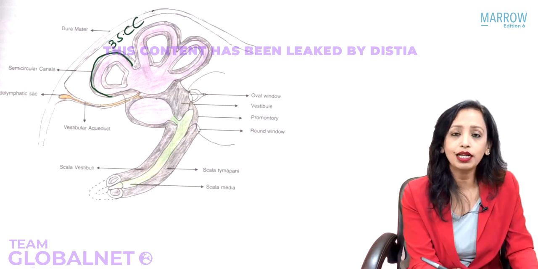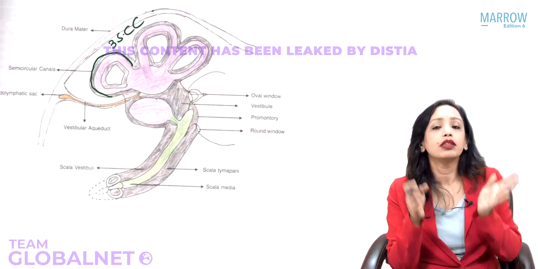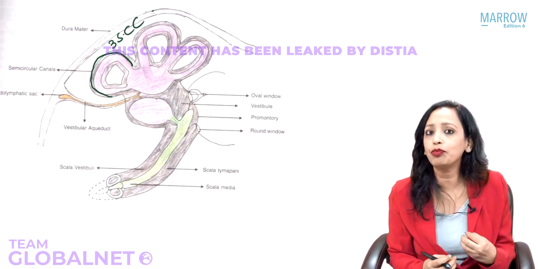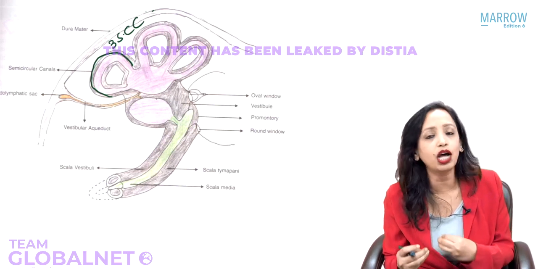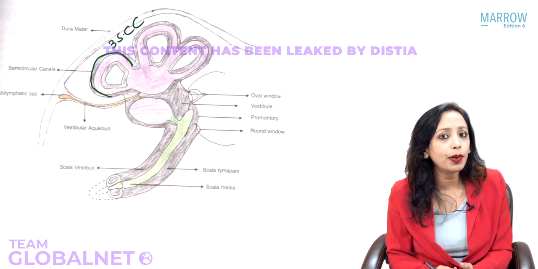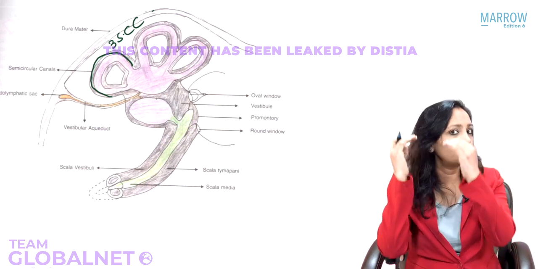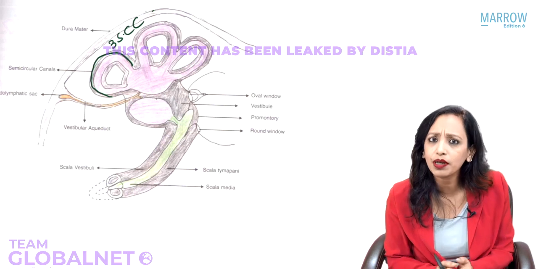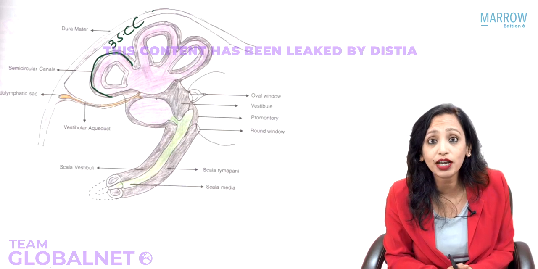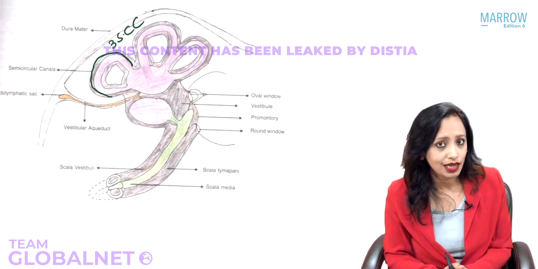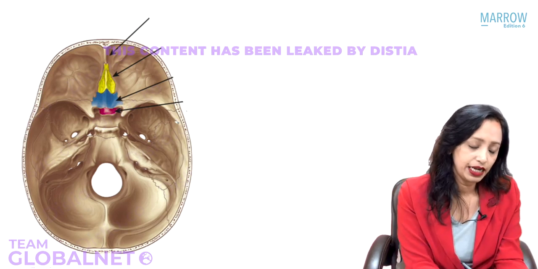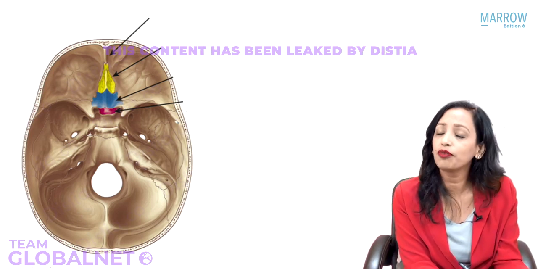What are the 3 semicircular canals? Yes, we have the lateral, the superior and the posterior. Now I told you that these 3 semicircular canals are named according to which direction they are going to. So the superior semicircular canal will go where? As the name, it will go superiorly. What is the roof of the inner ear? Yes, that is the base of skull. Which means that the superior semicircular canal will bulge in the base of skull.